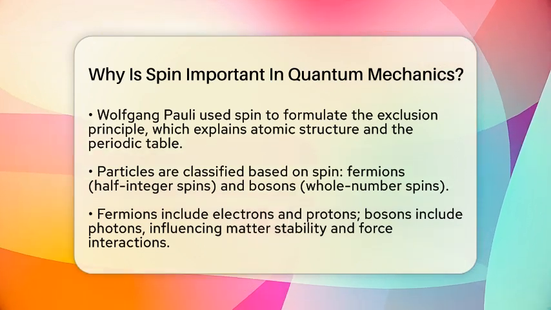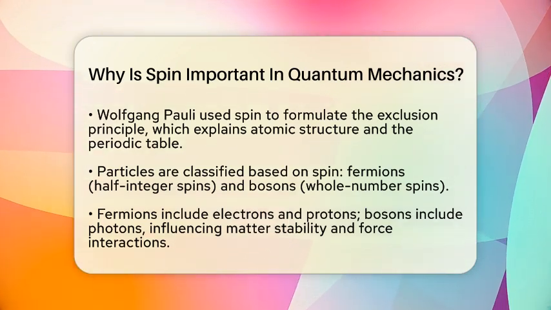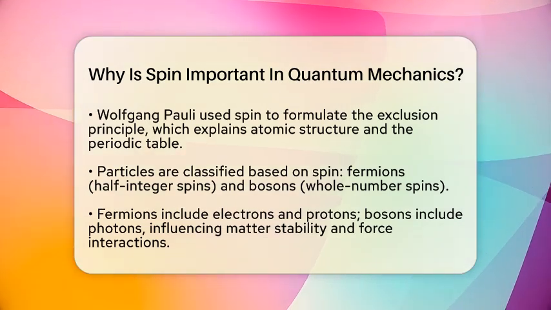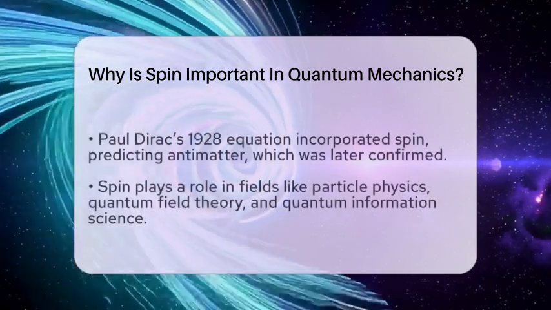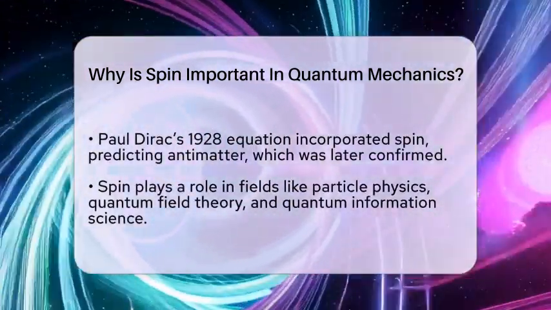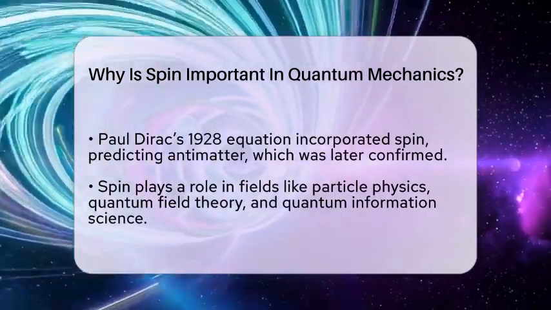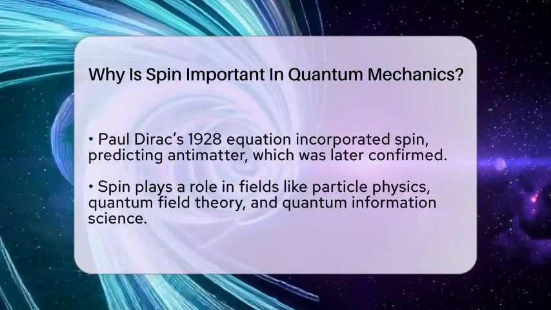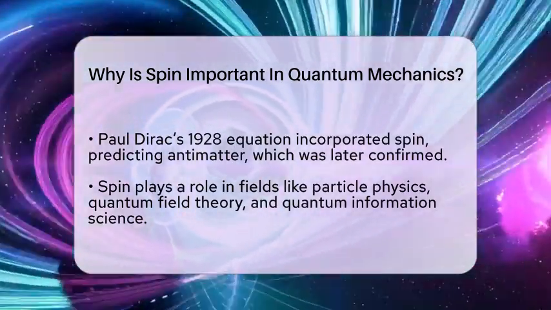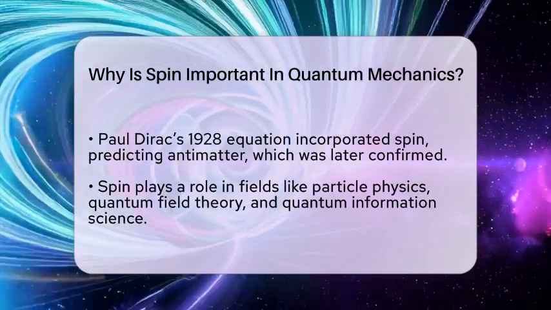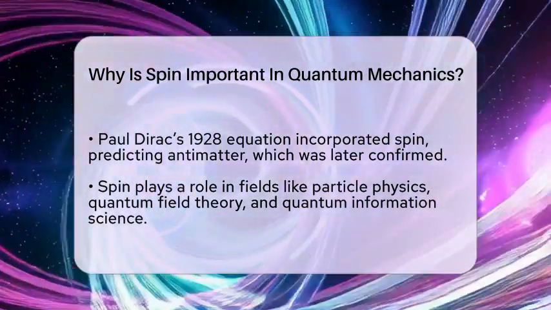Spin also helps classify particles into two groups, fermions and bosons. Fermions have half-integer spins like 1/2 or 3/2 and follow Fermi-Dirac statistics. Bosons have whole number spins like 0 or 1 and follow Bose-Einstein statistics. This classification explains how matter stays stable and how forces work at tiny scales. For example, electrons and protons are fermions, while particles like photons are bosons.